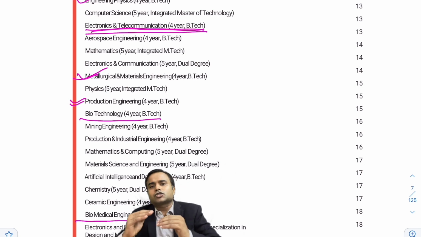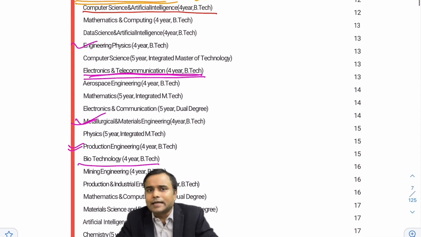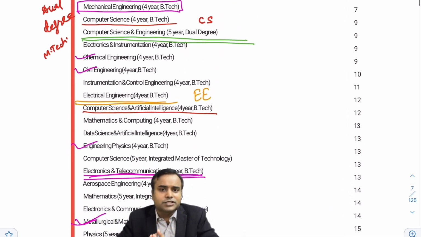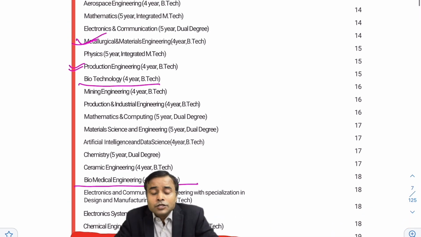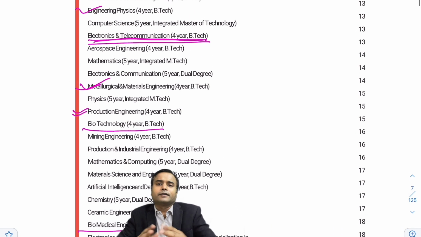All 3 of these branches come in one category. There are some small differences between them, but all 3 come in the same category. So you can opt for them. There are so many different branches available.